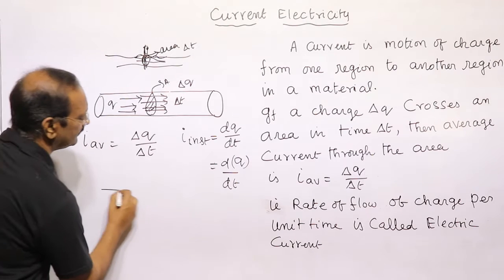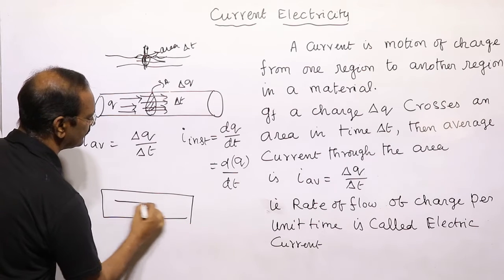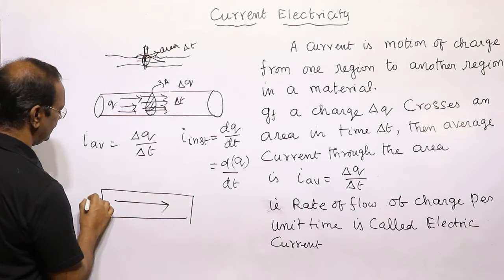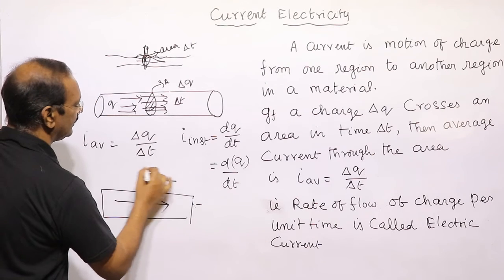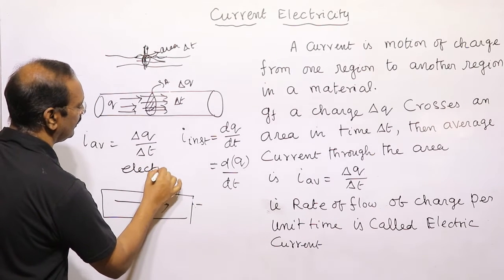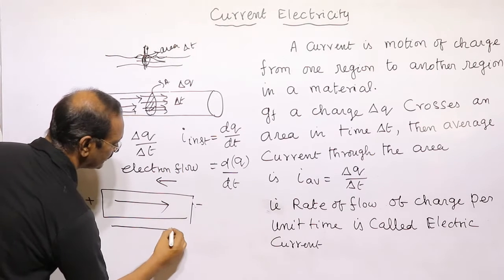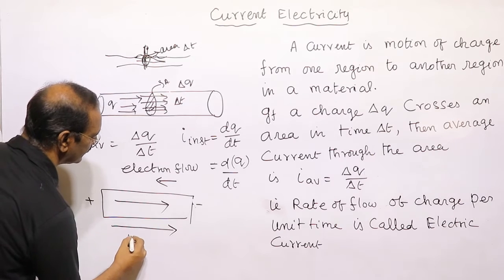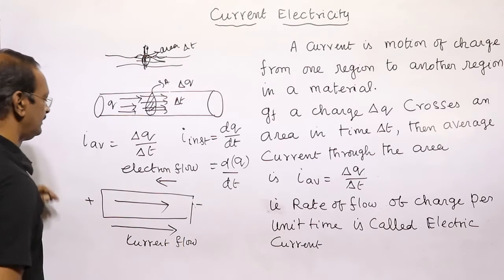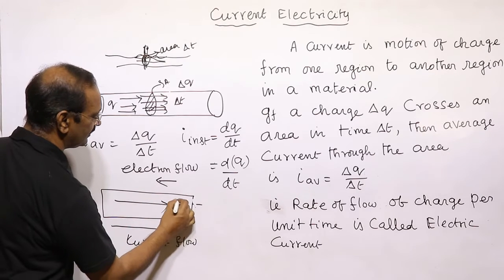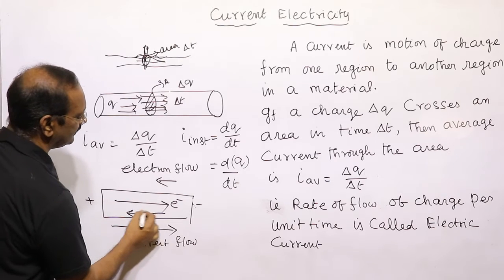What about the direction of the electric current? Suppose in this conductor the electrons are flowing in this direction.